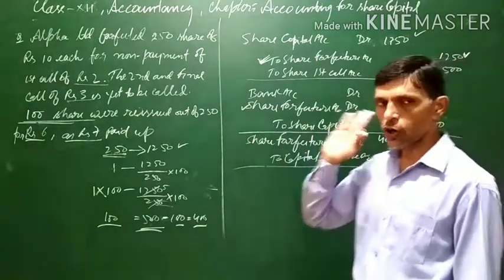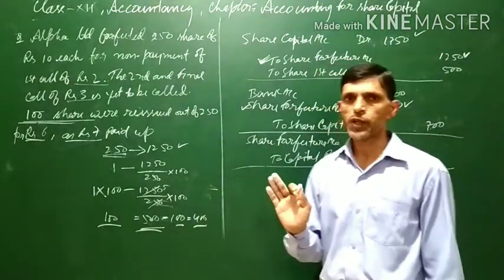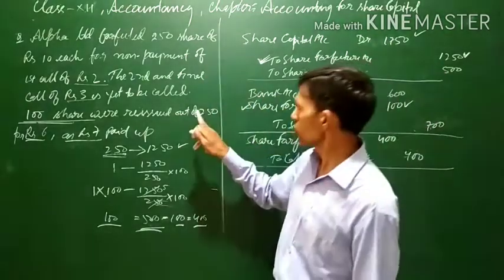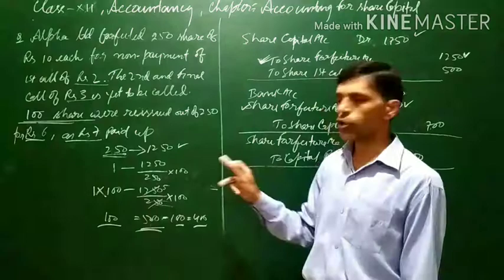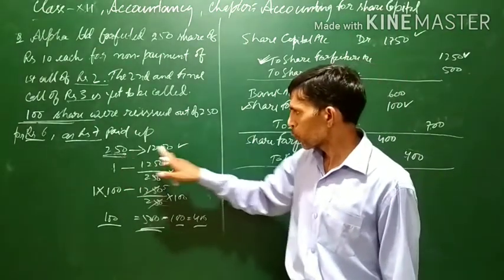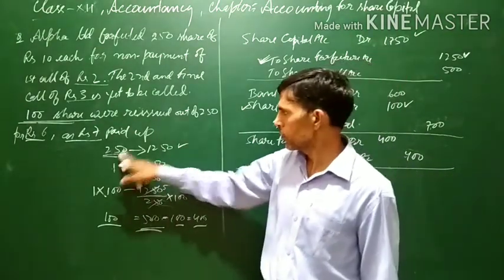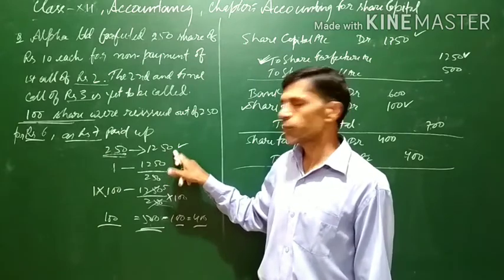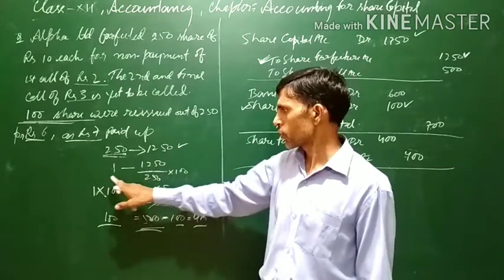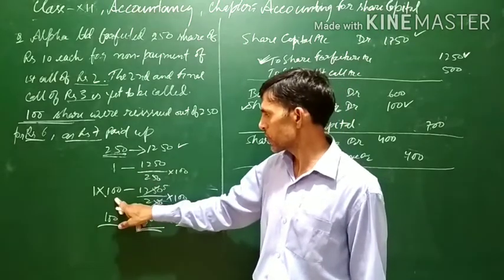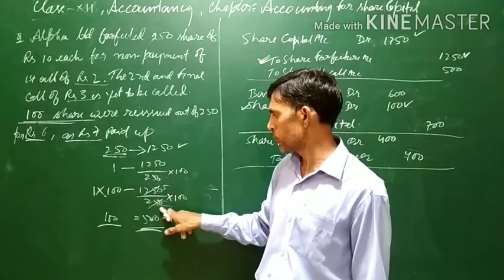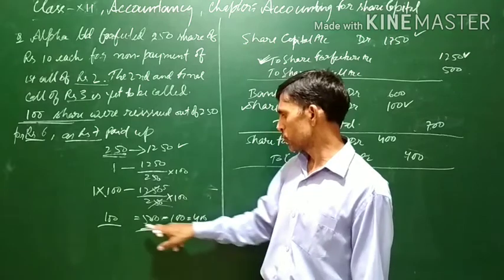It means when all the shares are not reissued, when out of 250 only 100 shares are issued, we will also calculate the proportionate amount. For 250 the share forfeiture amount is 1250. For 1 it will be 1250 divided by 250. For 100 shares it will be 1250 divided by 250 into 100, which comes to 500.